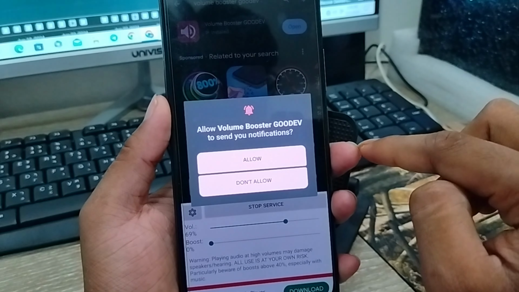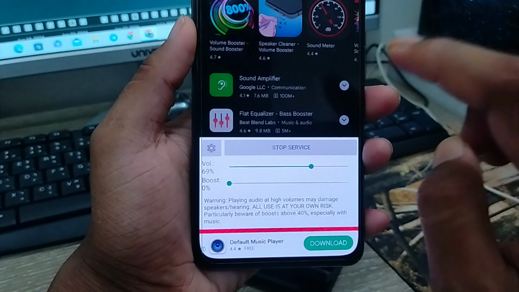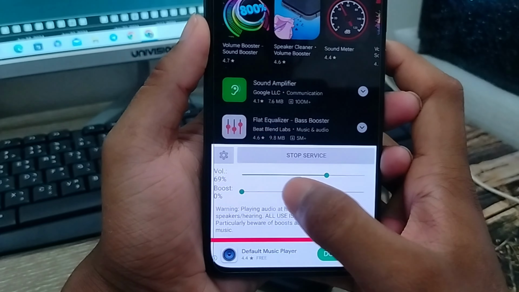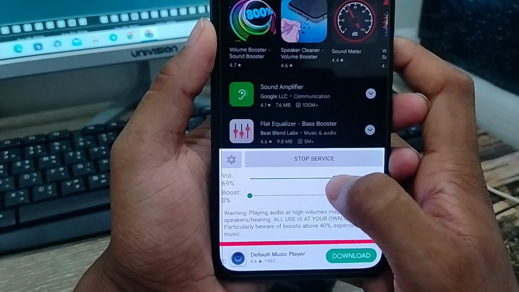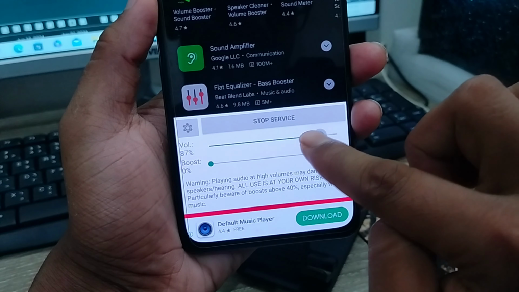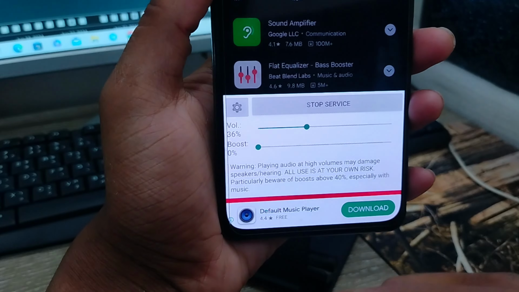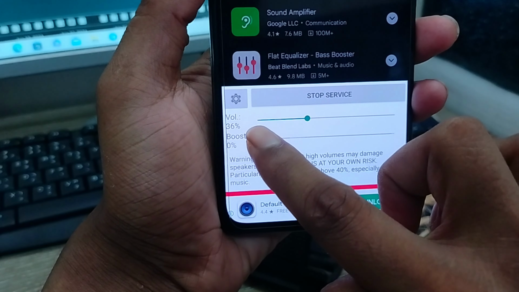Well guys, the very first thing, you're going to tap the allow option from here. As you can see, the option called boosted is here, guys, which you need for this work. The first option is the volume option here, and exactly here is the volume of your phone, showing how much volume you're using right now. And the important thing to mention from here is the boost option. Here's the option called boost. You're going to enable this one.